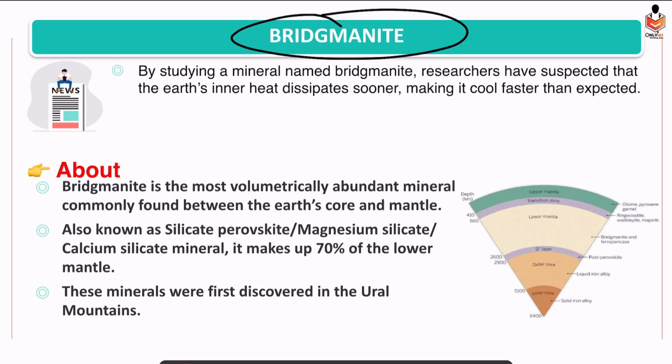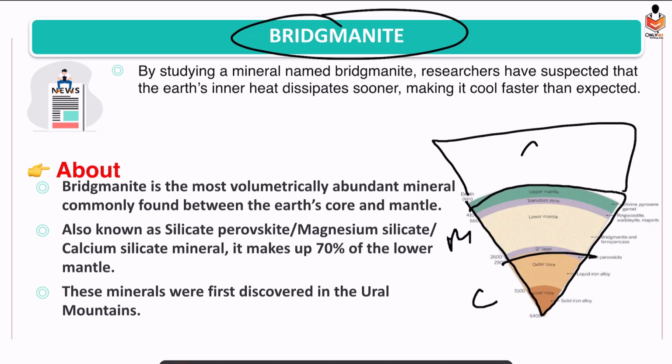Alright. So now the first question arises, what is Bridgmanite? Bridgmanite is basically in the interior of the earth. We know it is divided into different layers: core, mantle, and on top we have crust. So Bridgmanite materials are found where? In the lower mantle part, between the upper mantle and outer core.